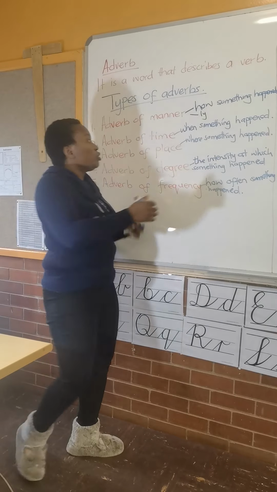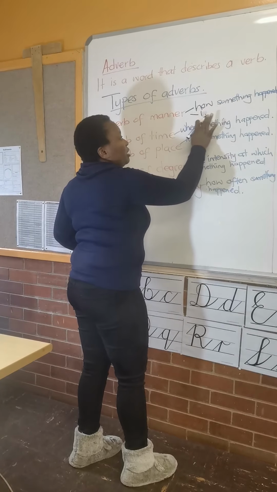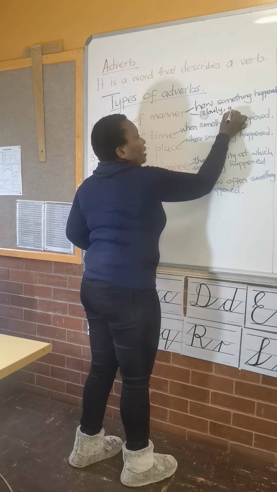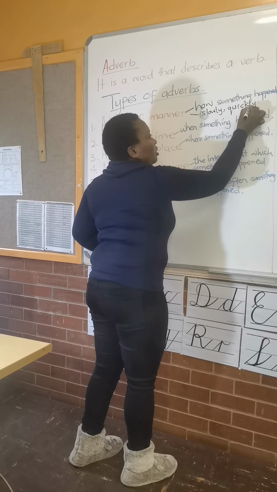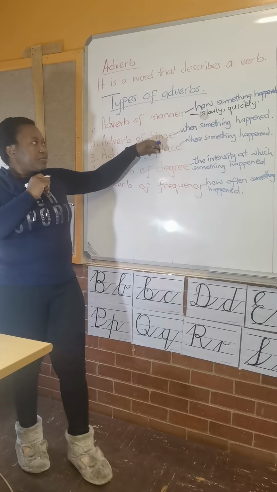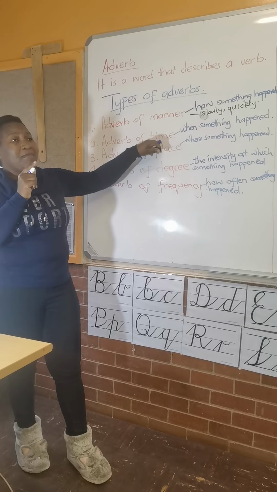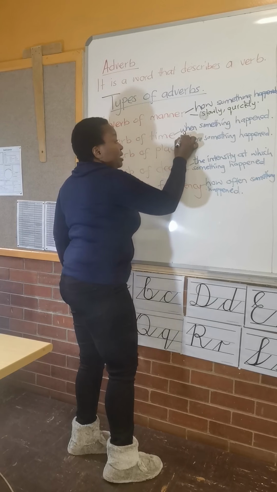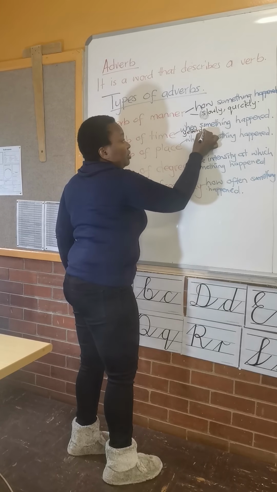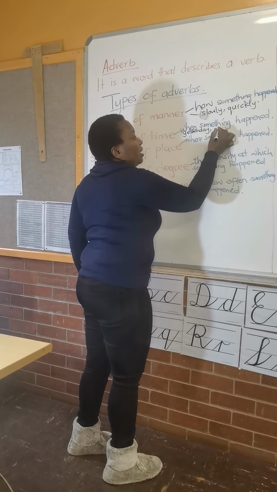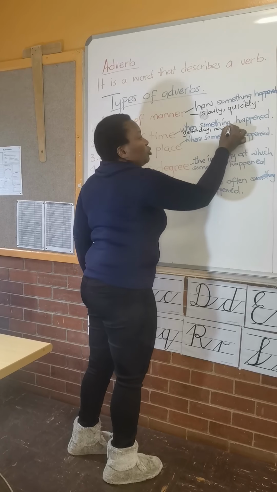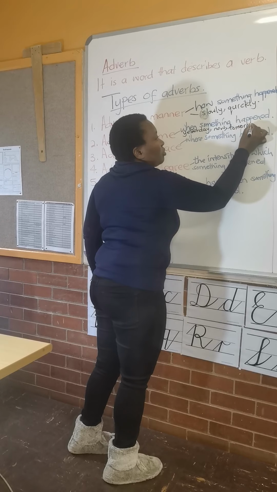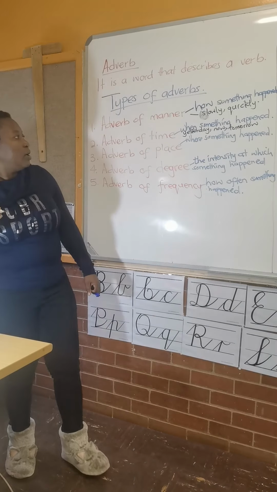And then if we move on to this one, let me just quickly put the examples. We've got slowly, quickly. With adverb of time, this one tells us when something happened. When did this happen? It happened yesterday. That's an example. It happened now. It will take place tomorrow.